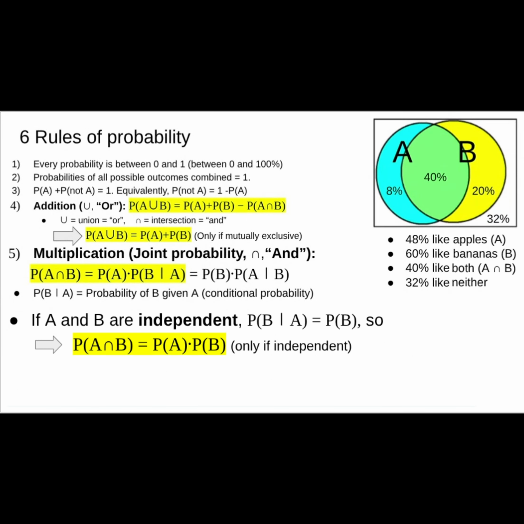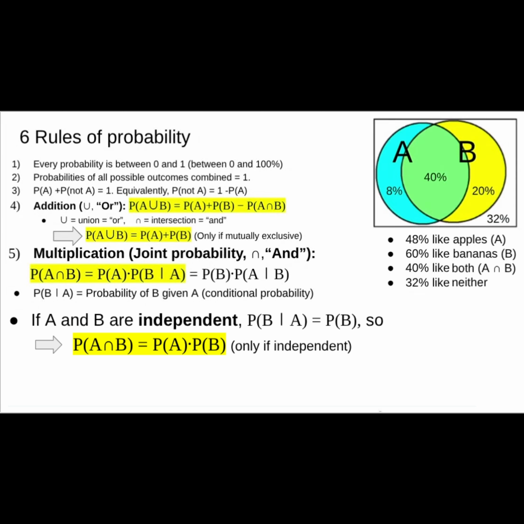If A and B are independent, then A has no effect on B. So P of B given A, the conditional probability of B given A, is equal to just plain the probability of B. So in such cases, the formula simplifies to P of A and B equals P of A times P of B. You could ignore the part about A because it doesn't make any difference. B doesn't depend on A. And it's obviously also equal to P of B times P of A. Again, you're ignoring the given B because A doesn't depend on B. P of A times P of B is obviously the same as P of B times P of A. This just becomes a simple rule that order doesn't matter in multiplication.